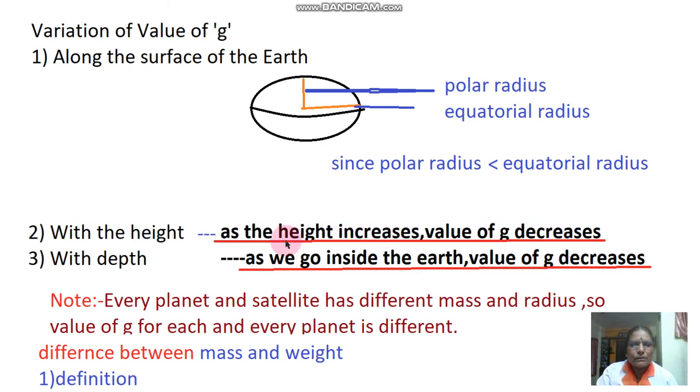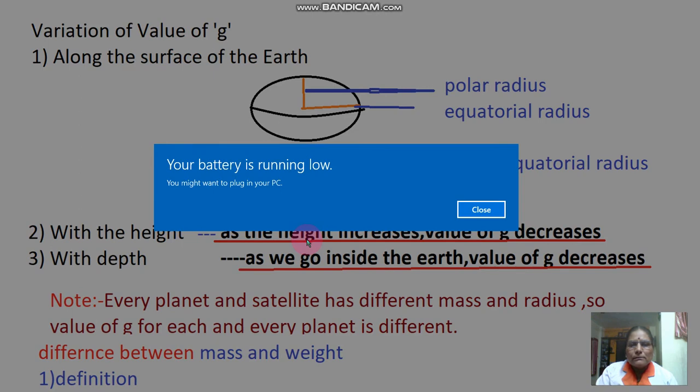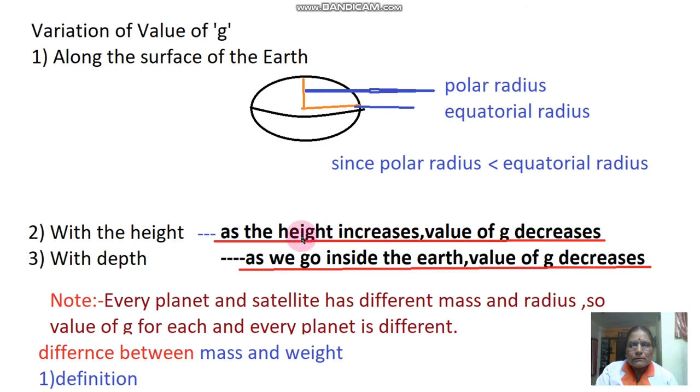Remember all these points, students. As the object goes away from the earth, the value of g decreases. With depth, as we go inside the earth, the value of g decreases. Note that every planet and satellite has different mass and radius, so the value of g for each planet is different.